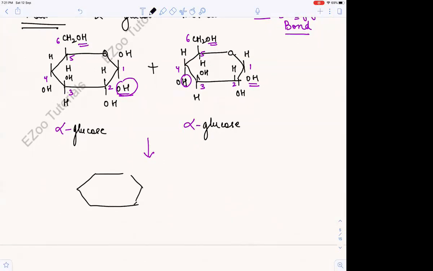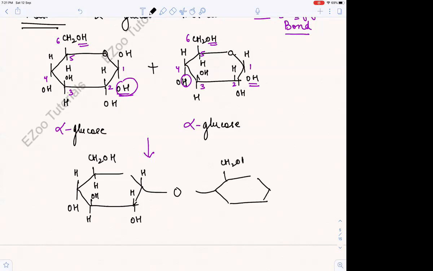So same things, and don't think that you will not draw this and you have become perfect. No, you have to draw it again and again. I'm still drawing it, so you also please draw it. Okay, so CH2OH, H, OH is alpha, H, OH, OH and H.